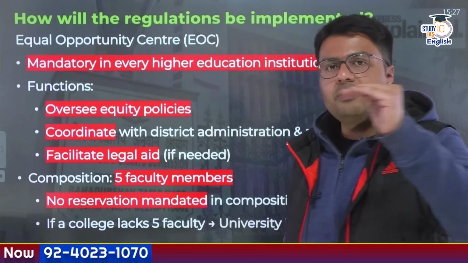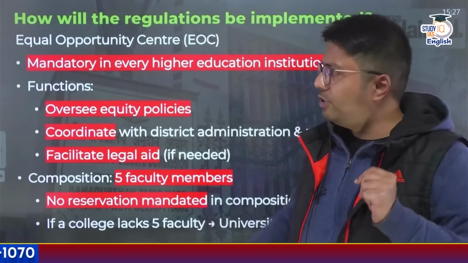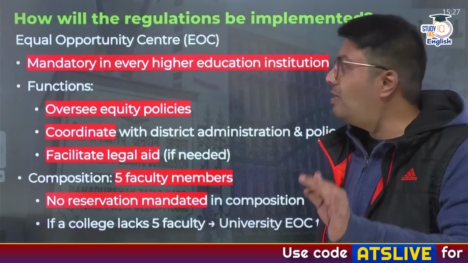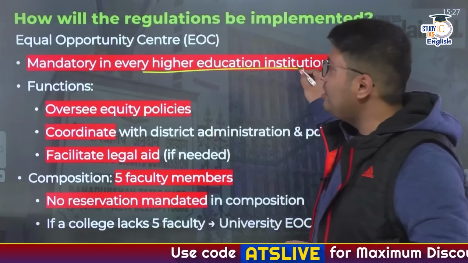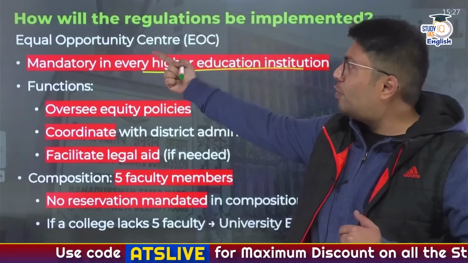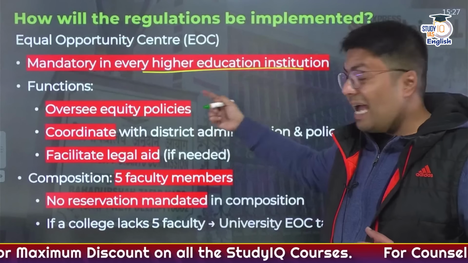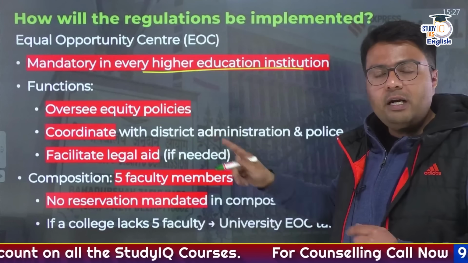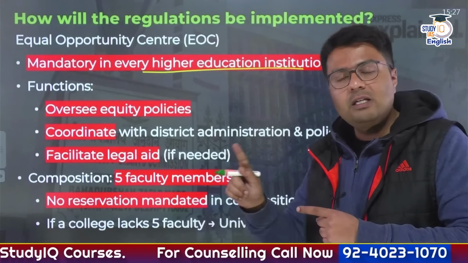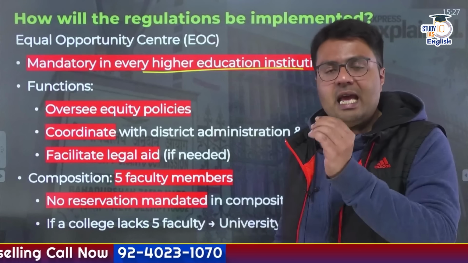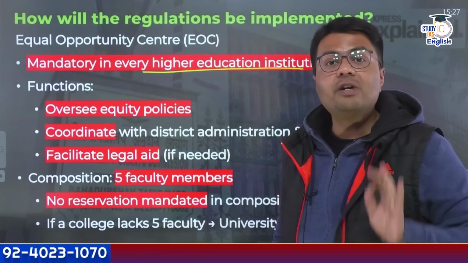Now, how will this regulation be implemented? There is a 3-layer structure that would implement these regulations. First is an Equal Opportunity Center that needs to be mandatorily set up in every higher education institution. The purpose of this center would be to oversee equity policies. It would coordinate with law enforcement agencies as well as the district administration, and it will also facilitate legal aid in case it is needed.